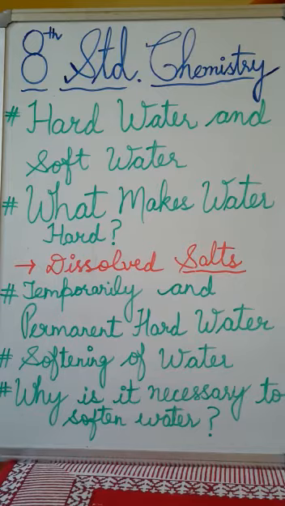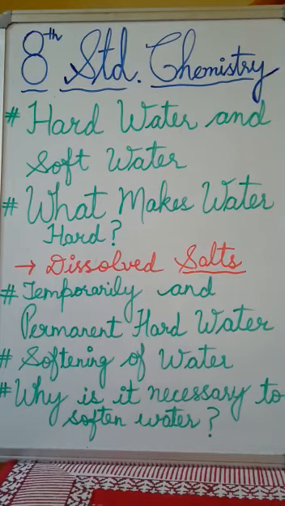And permanent hardness is caused by the dissolved sulfates and chlorides of calcium and magnesium. So till here, students, we must know which salts cause the temporary hardness and which salts cause the permanent hardness of water. Fine.